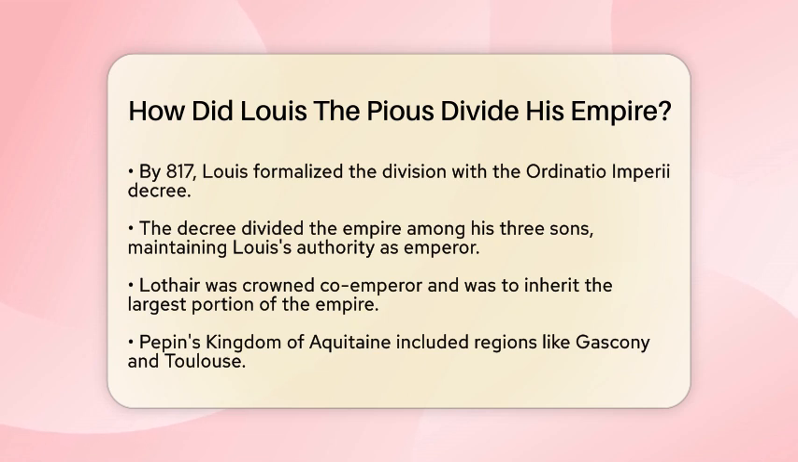Pepin was granted the kingdom of Aquitaine, which included regions like Gascony and the march around Toulouse. Meanwhile, Louis the German, the youngest son, received the kingdom of Bavaria along with neighboring border areas. This arrangement was not just about land. It was also about maintaining the unity of the empire.